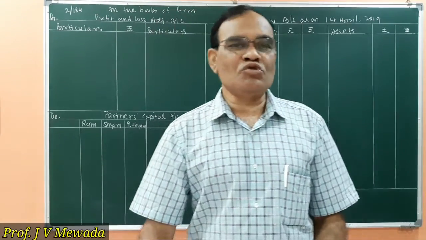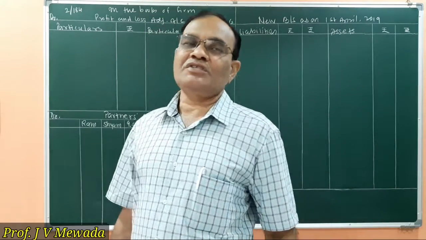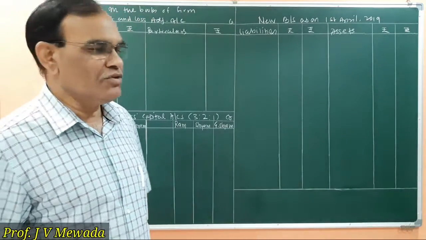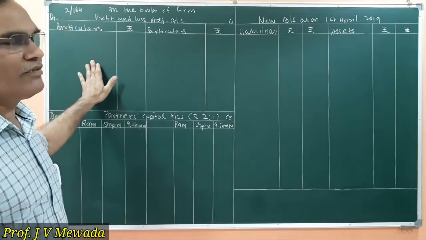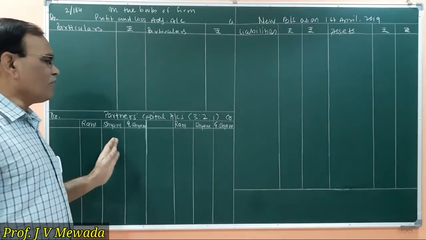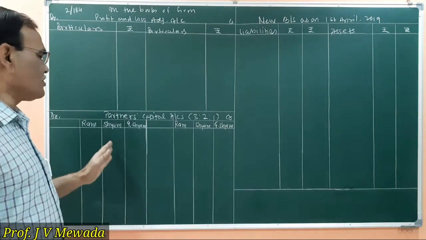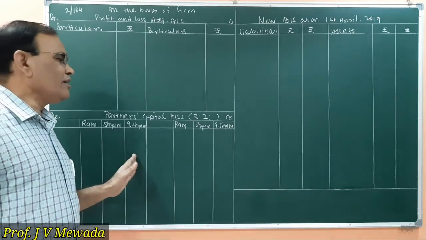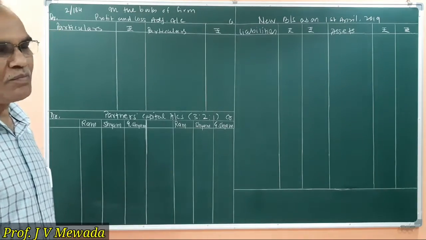Now we will move to solve the problem. So according to our steps, first we are going to open the accounts. So which are the accounts? One is the profit and loss adjustment account that we are going to open in the books of the firm. Then we are having partners' capital accounts. We are having three partners, Ram, Shyam and Ghanshyam. And out of these three partners, Ghanshyam is retiring.